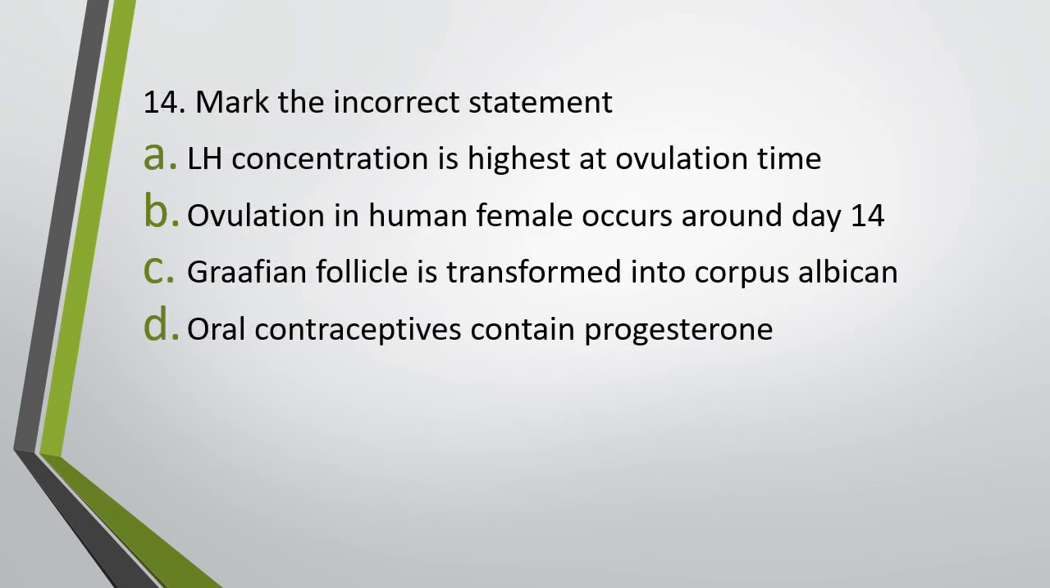Question number 14. Mark the incorrect statement. LH concentration is highest at ovulation time. Ovulation in human female occurs around day 14th. Graafian follicle is transformed into corpus albicans. Oral contraceptives contain progesterone. Out of these 4 statements, one statement is incorrect. You have to mark which one is incorrect. Correct answer is option C is incorrect. Graafian follicle is transformed into corpus luteum and not corpus albicans.